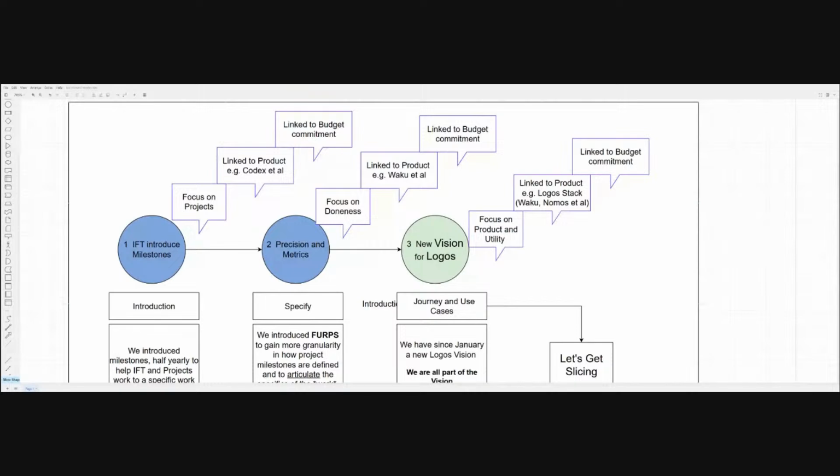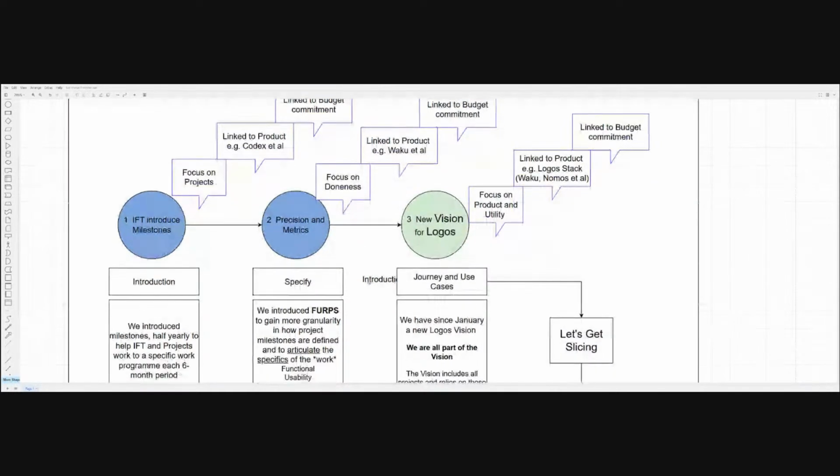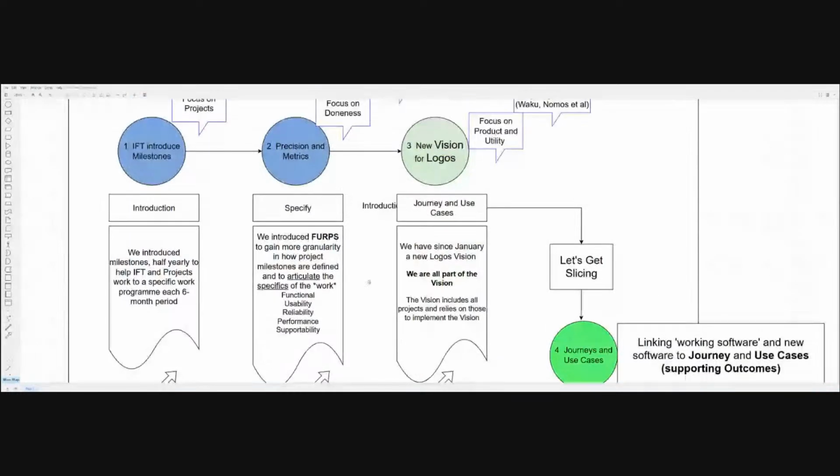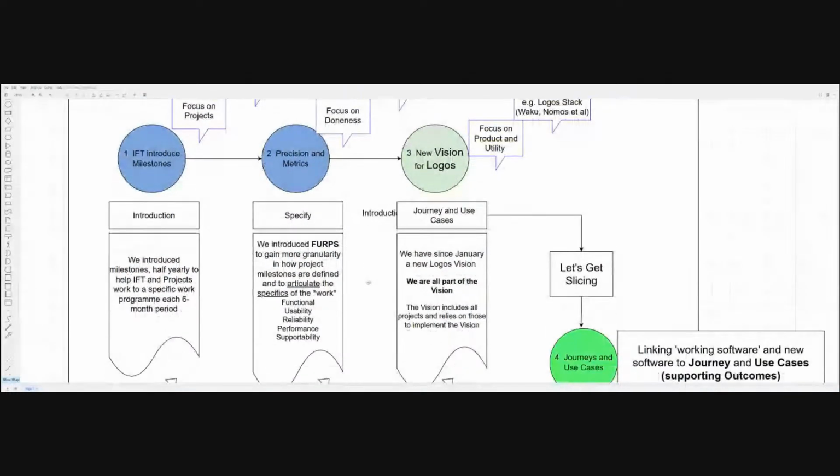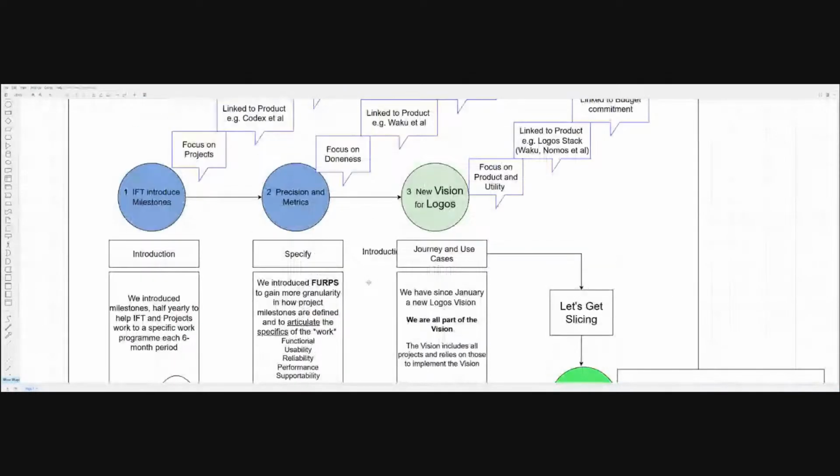We now believe we're at 75% of adoption in terms of people knowing where they are from a FERPS perspective. Again, linked to a budget and a commitment. In other words, here's what we're going to do. We're going to do these functionals, these usabilities, this piece of reliability and performance, and we're doing this piece of supportability. We introduced it, and we are still refining and improving it. So that was, I guess, the end of last year, we bedded it in.